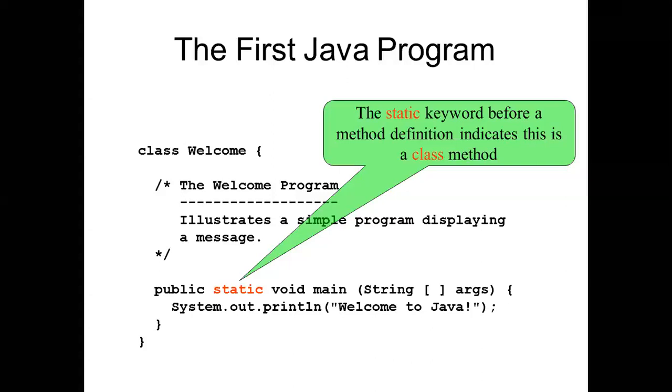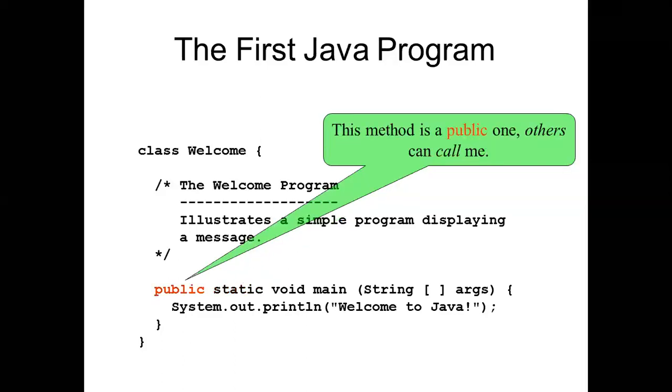There are a few words called keywords. In C programming, you are already aware that there are 32 keywords. Similarly, in this programming language also. So static is a keyword, and it indicates this is a class method.